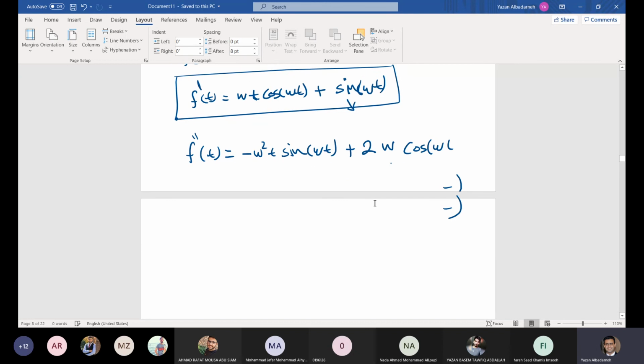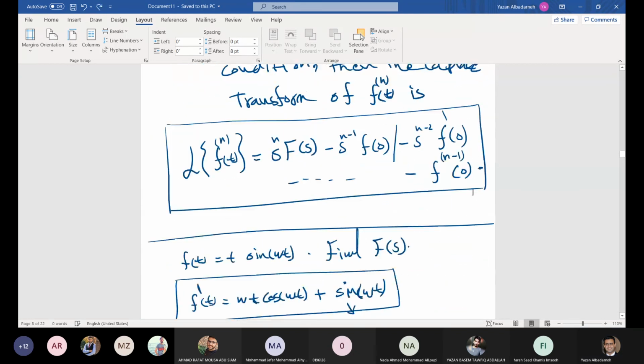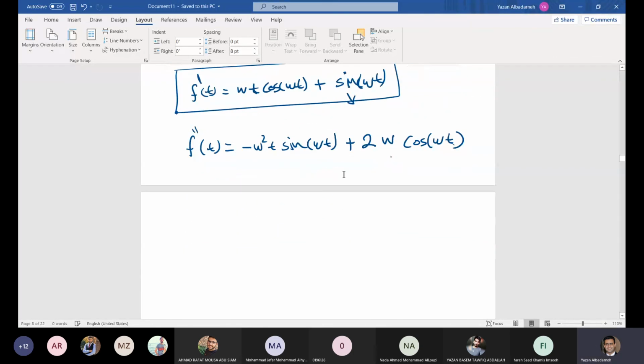Now this form is useful. Okay, so from here, what we can infer is the following. Here we have minus omega squared f of t, right? This is f of t. Do you agree with me or not? Plus 2 omega cosine omega t.